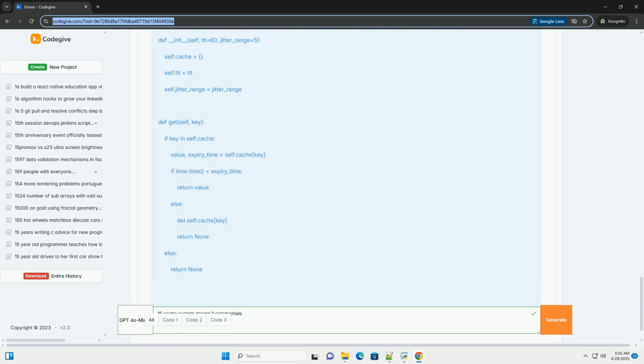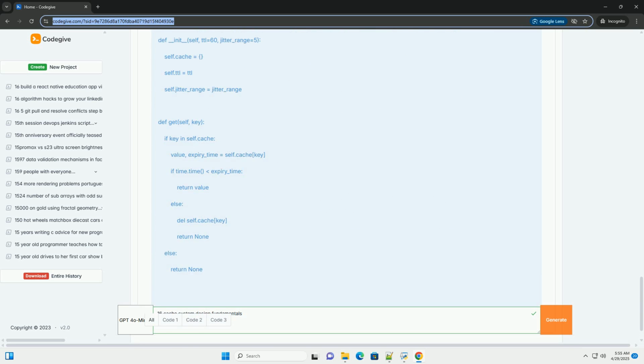Performance tests: measure cache performance under different load conditions. Consistency tests: verify that the cache data is consistent with the origin data. Invalidation tests: verify that cache invalidation mechanisms are working correctly.